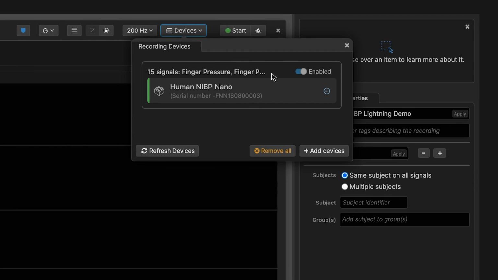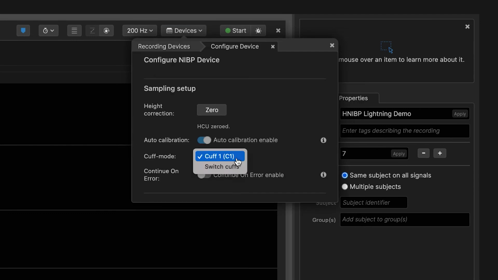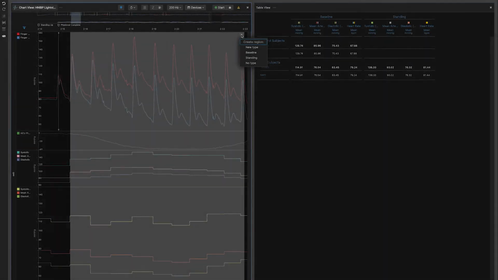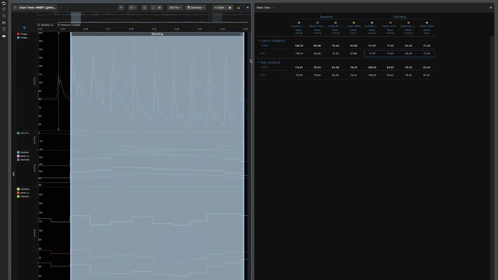Changing settings on your device, such as enabling the dual cuff mode for longer duration recordings, is simple and easy. The full suite of LabChart Lightning's advanced recording and analysis features are available with this system.